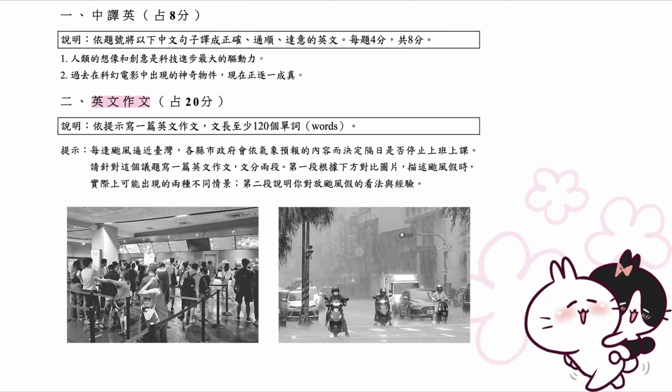2. English composition. 20 points. Directions. Write an English essay based on the prompt. Your essay must be at least 120 words long. Prompt. Whenever a typhoon approaches Taiwan, local governments decide, based on weather forecasts, whether to suspend work and classes the next day. Write an English essay on this issue in 2 paragraphs.